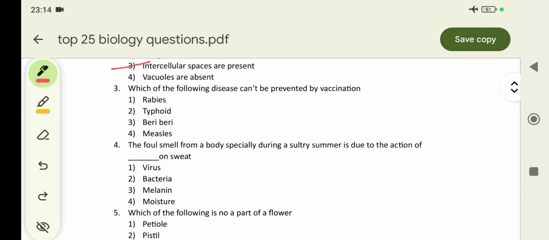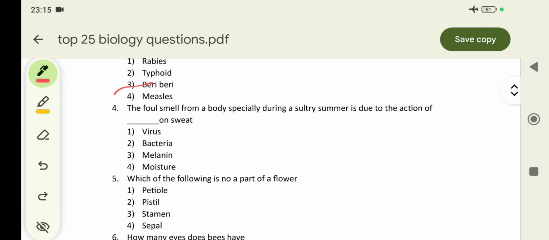Next, third question: which of the following diseases can't be prevented by vaccination? Rabies can be prevented, typhoid and measles can be prevented, but beriberi is not prevented by vaccination; it is prevented by diet.